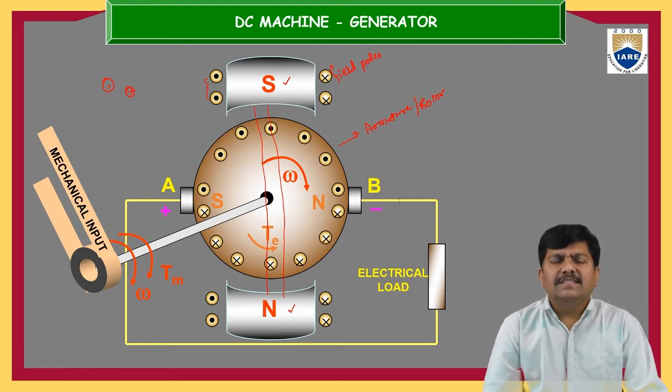This is how the generator works. A generator is a device that converts mechanical energy to electrical energy. So this is a brief about the generator.